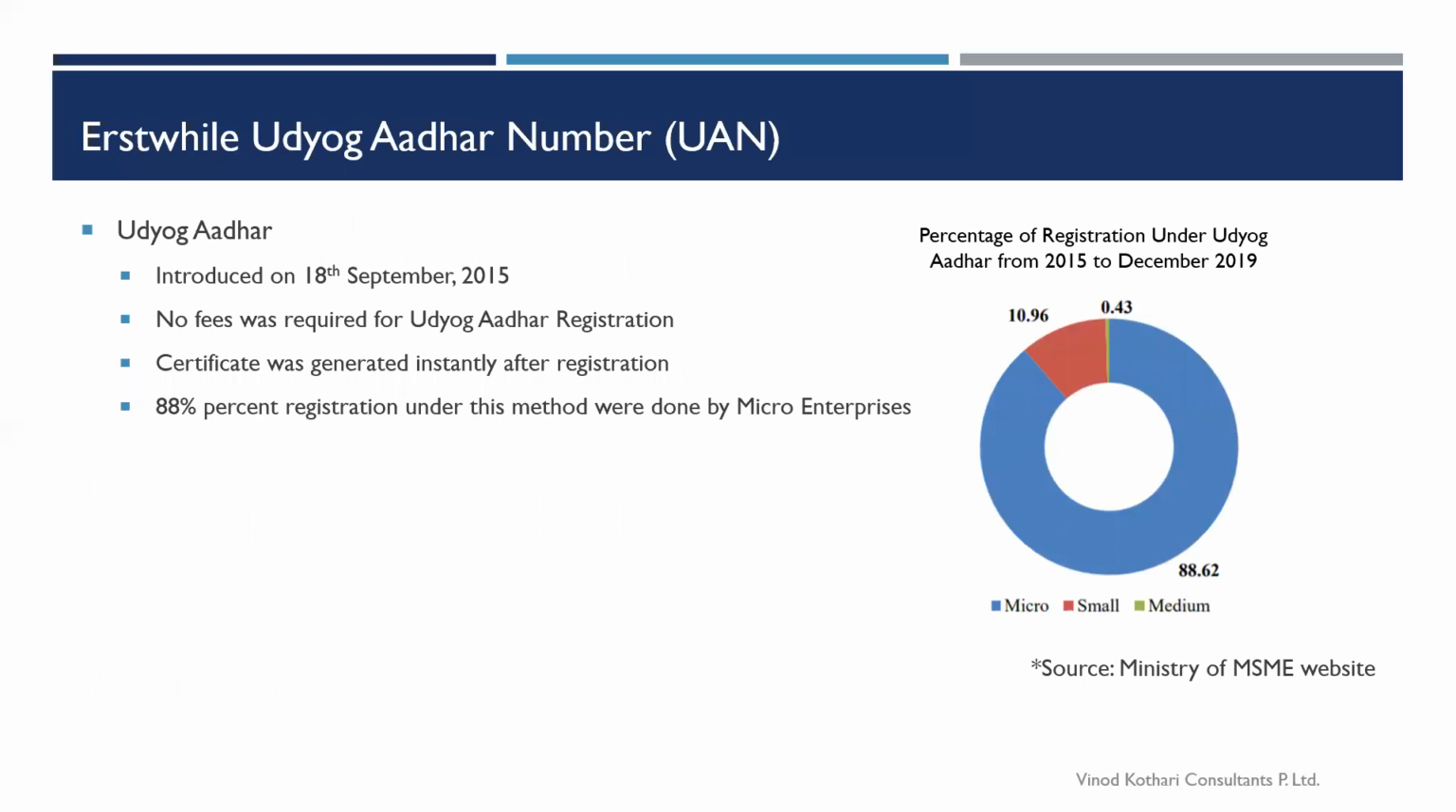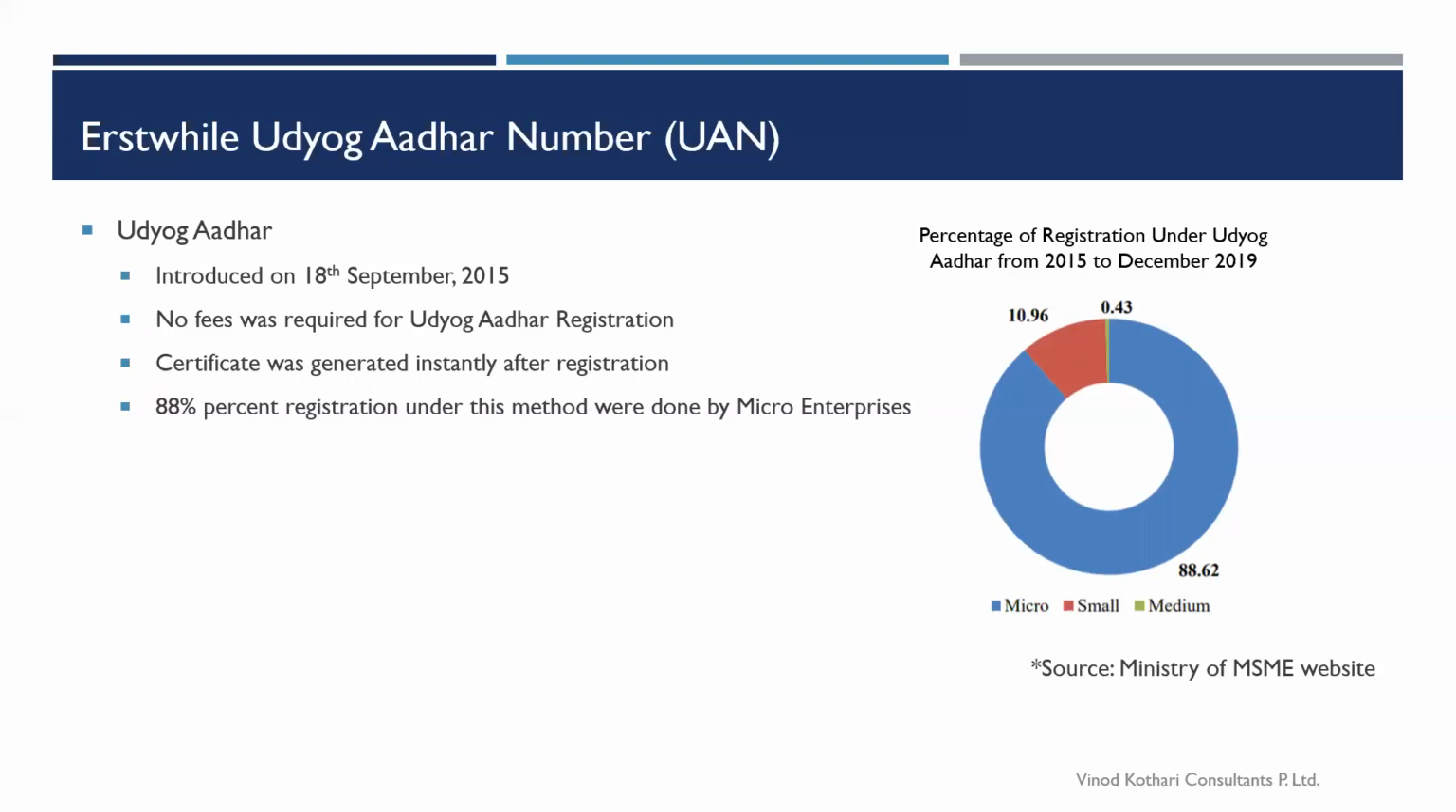So the previous process was the Udyog Aadhaar number, which was introduced on 18 September 2015. No documentation was required under this system, and no fees were required to be paid. A very simple system. You go on a portal, you fill in your details, and your registration certificate would be generated. As you can see, 88% of registrations under this were done by micro enterprises.